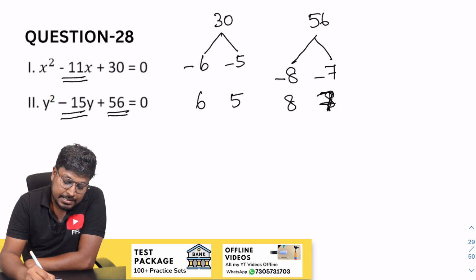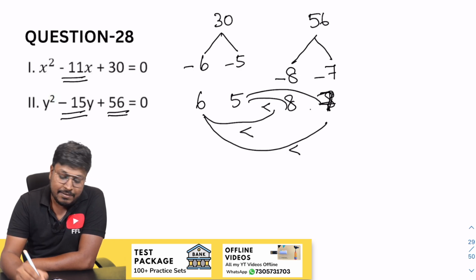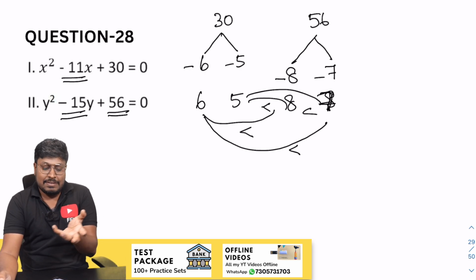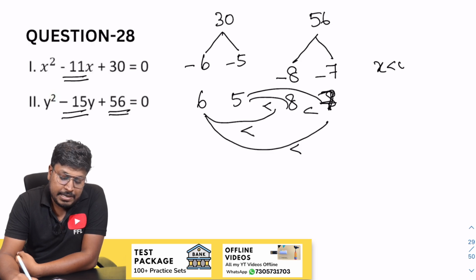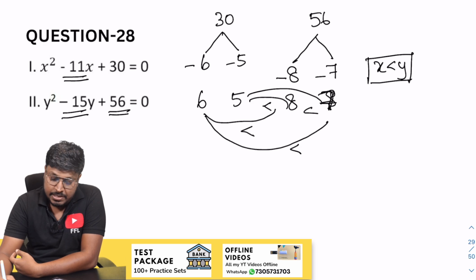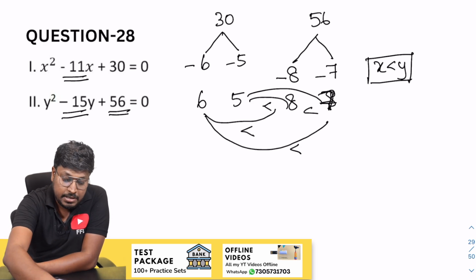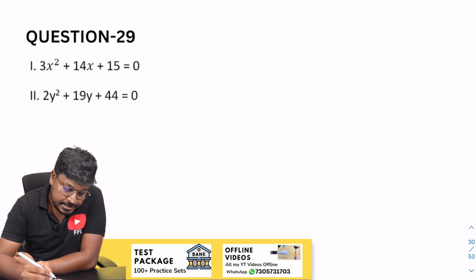So now the comparison, 6 5, 8 is greater than. 6 7, 7 is greater than. 5 8, 8 is greater than. 5 7, 7 is greater than, right? So comparing the values of x and y, all the y values are greater than. So we can say that answer will be x less than y or y greater than x based upon the options, right? Which is the answer for question number 28. Yes. So next question is